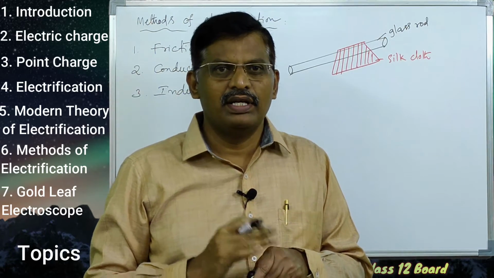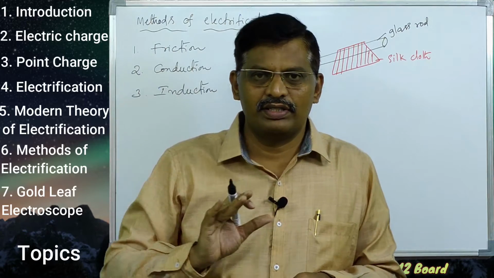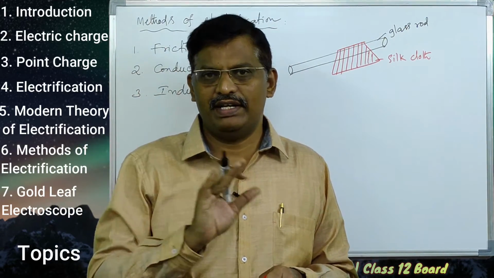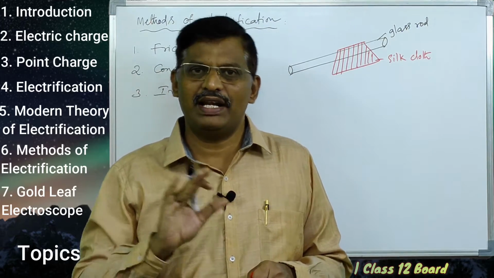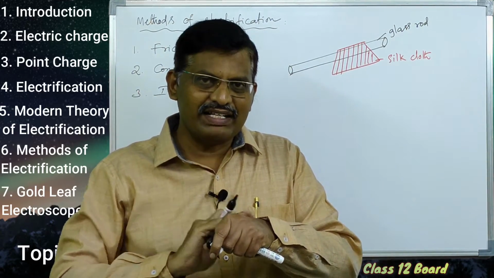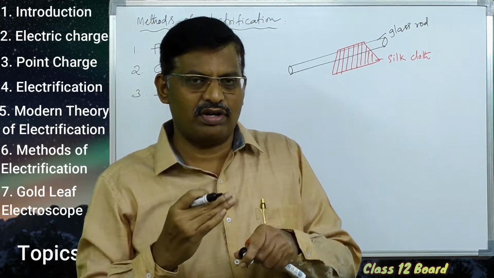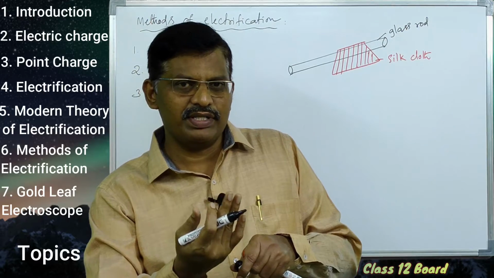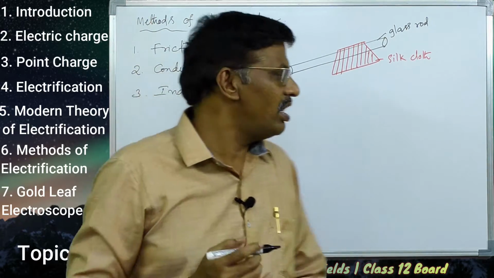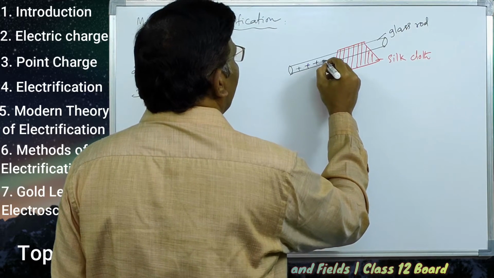Usually the glass rod and the silk cloth each contain the same number of positive and negative charges, that is, the same number of protons and electrons. When the glass rod loses electrons, due to the deficiency of electrons it gains positive charge.